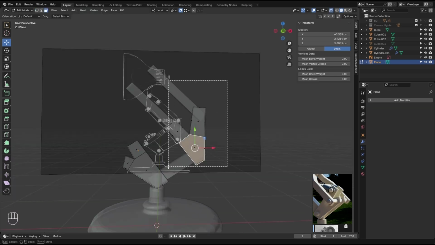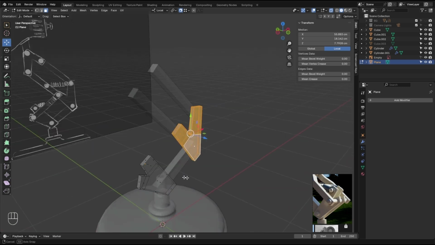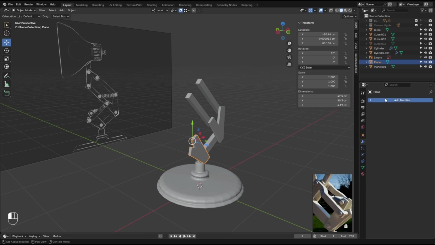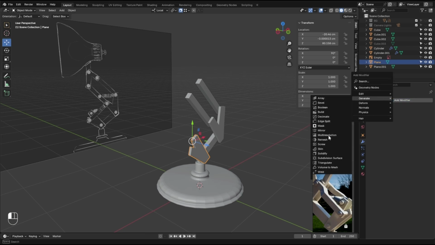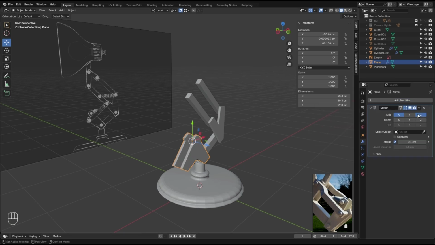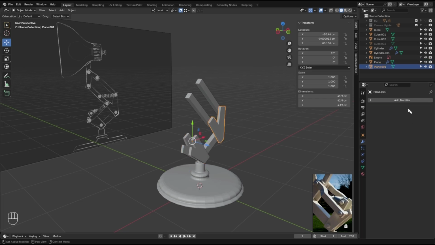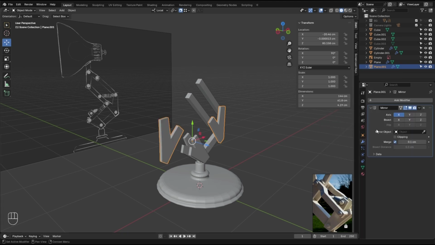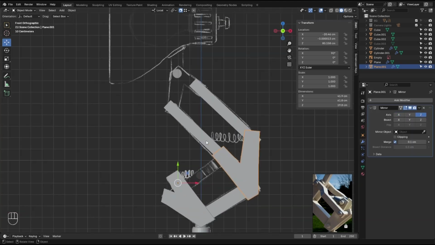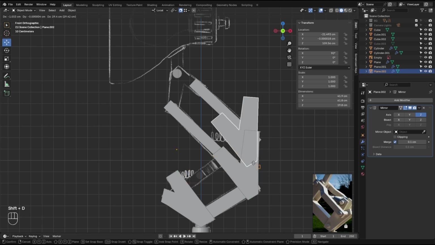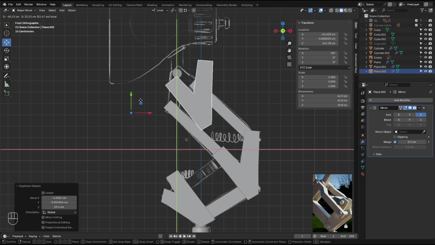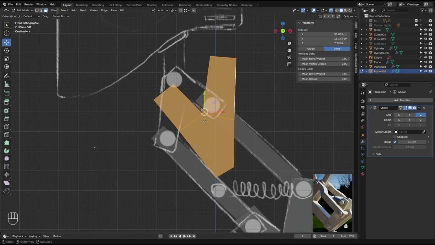Back to face with A, grab these faces, selection separate, and I lost my mirrors. Let's add the mirror again, z-axis, same deal here. To the front view, let's make a duplication of this. So Shift D, save the snapping and go up and enter edit mode.